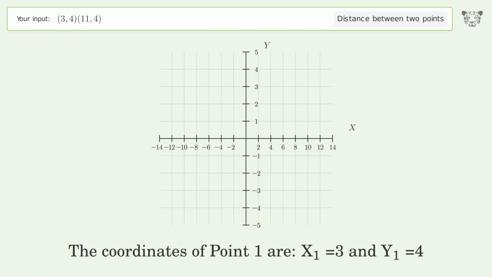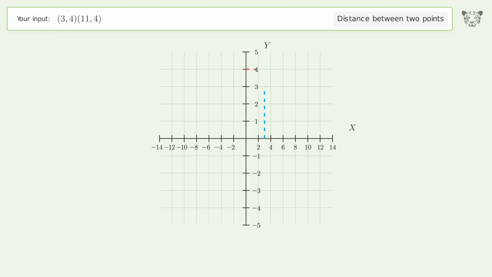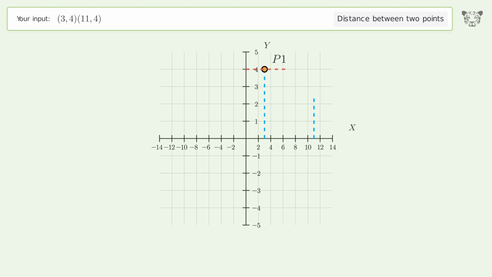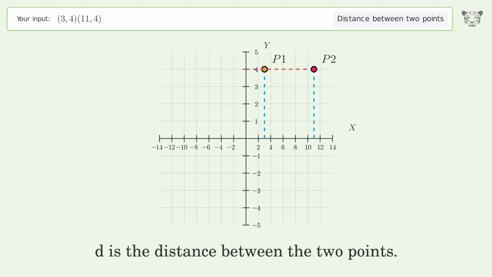The coordinates of point 1 are x1 equals 3 and y1 equals 4. The coordinates of point 2 are x2 equals 11 and y2 equals 4. D is the distance between the 2 points.